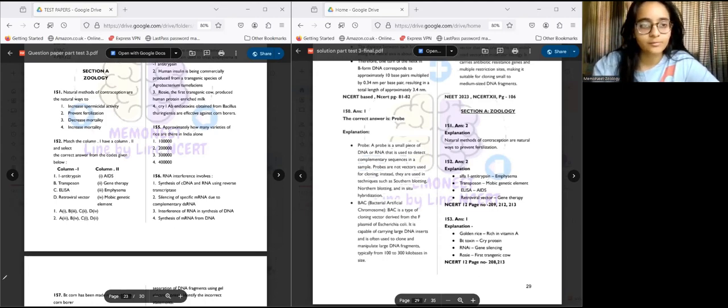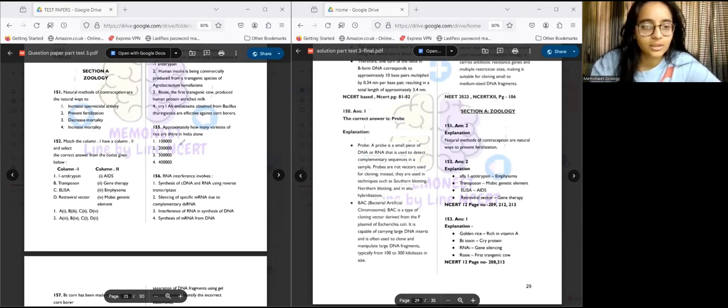Starting with question number 151. It states that natural methods of contraception are the natural ways to what? Contraception and pregnancy are two opposite terms. Contraception is to prevent pregnancy, so we don't want any pregnancy to occur. First option is increase spermicidal activity. Will we want to kill the sperms for no pregnancy? But is that the only option? No. Contraceptive methods prevent fertilization. The sperm is there, the ovum is also there, but their fertilization is prevented. So the answer is option number 2.